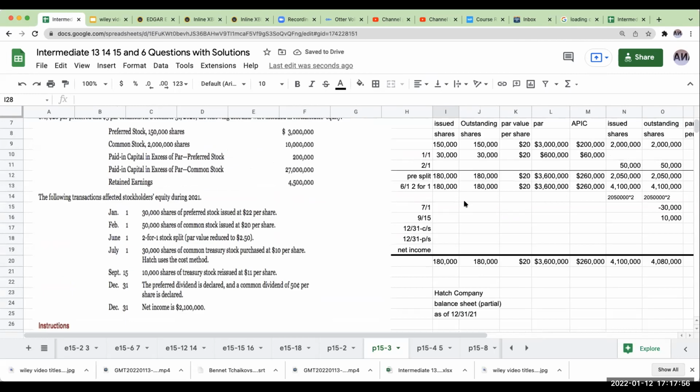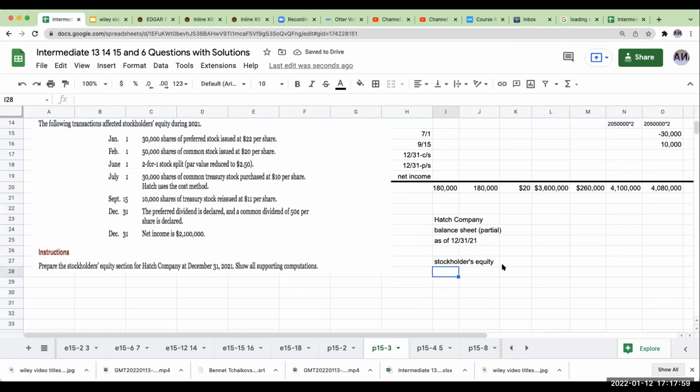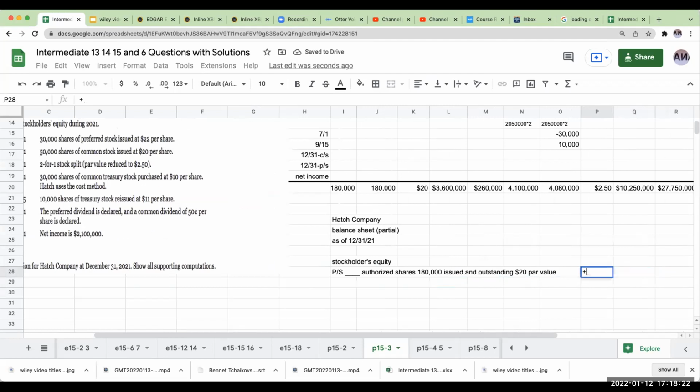So I'm going to start this with preferred stock. Preferred stock, authorized shares, and then we're going to say 180,000 shares issued and outstanding. And this is a $20 par value. So this is going to be 3.6 million. The solution breaks up between the two different items, so we'll deal with the par ones first.